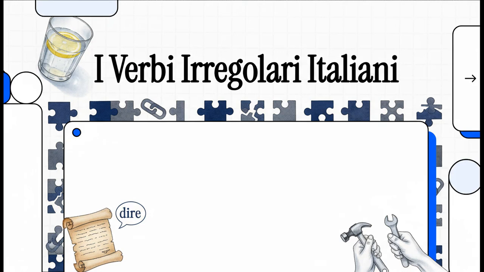Hey everyone, today we're going to tackle 3 of the most common and, let's be honest, most frustrating irregular verbs in Italian: bere, dire, and fare. But don't worry, by the end of this little explainer, you're going to see that they aren't nearly as random as they seem. We're actually going to crack the code.